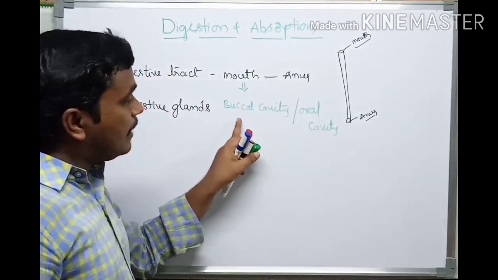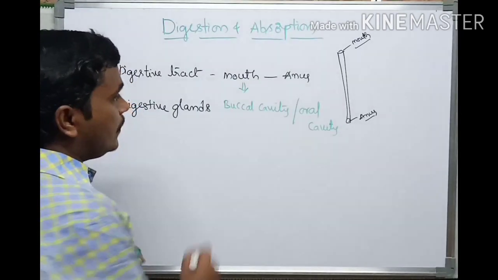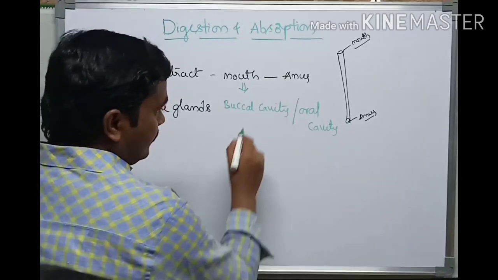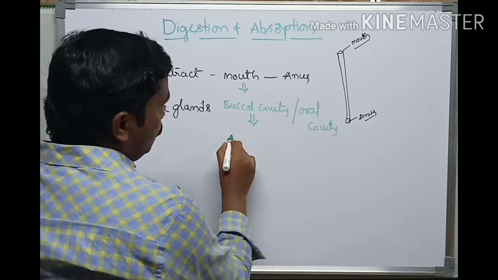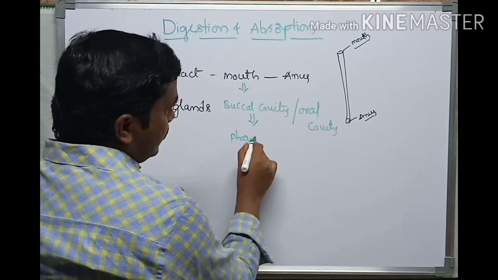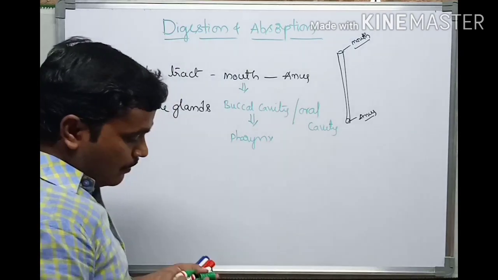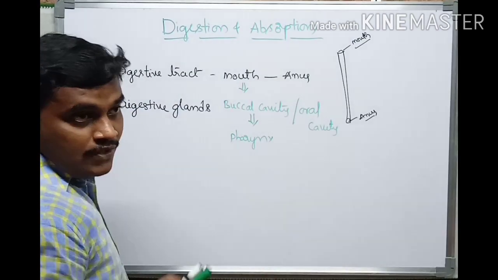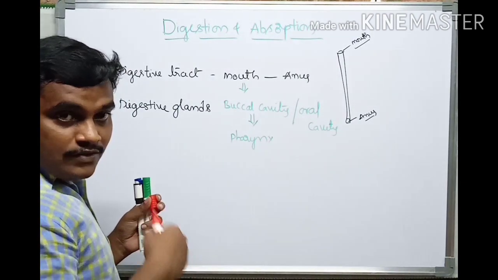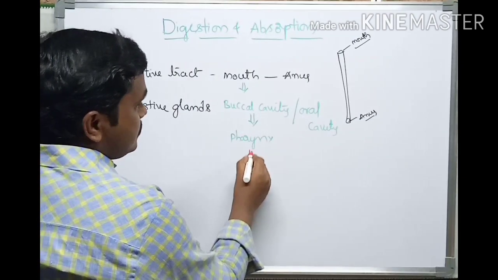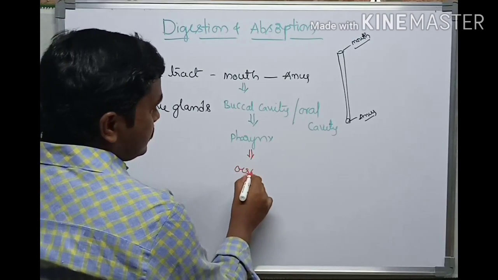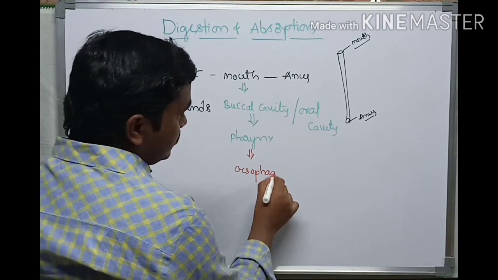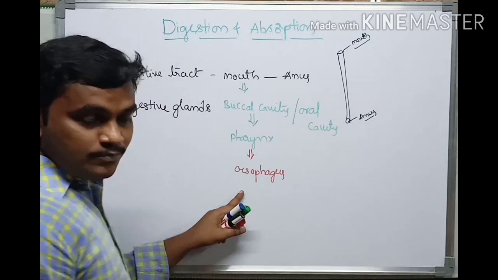So here we see the buccal cavity, also called the oral cavity. The mouth leads into the buccal cavity, which then opens into the pharynx. The pharynx is a region where breathing and food swallowing take place. Then the pharynx leads into the esophagus. The esophagus is for transportation of material, and we will see peristaltic movements here.